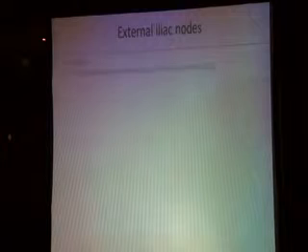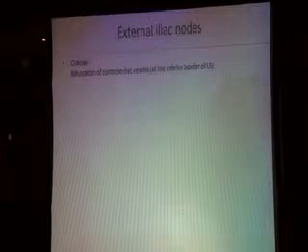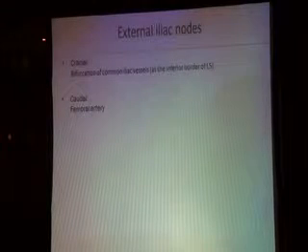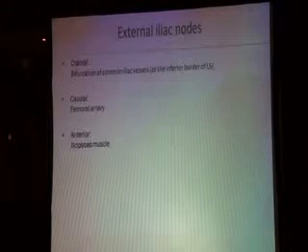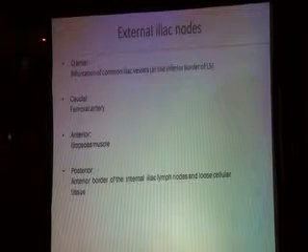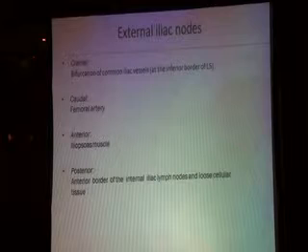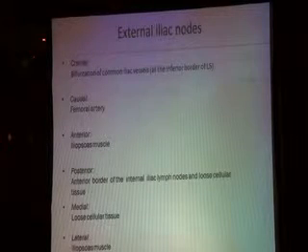The external iliac lymph nodes are cranially also at the bifurcation of the common iliac at the level of the inferior border of L5, caudally at the level of the femoral artery, anteriorly the iliopsoas muscle, posteriorly the anterior border of the internal iliac lymph nodes and loose tissue, medially loose tissue, and laterally the iliopsoas muscle.